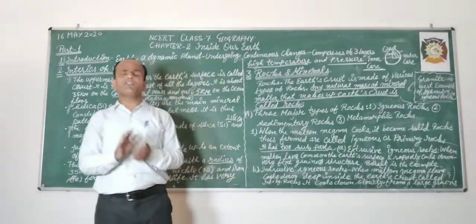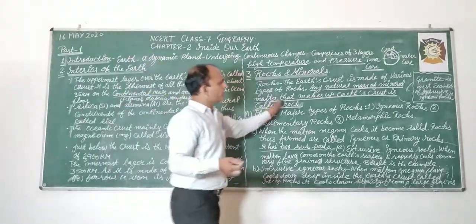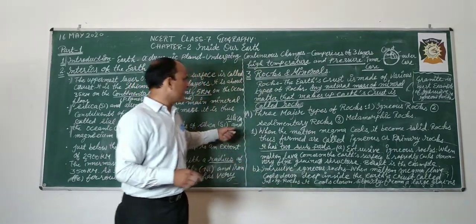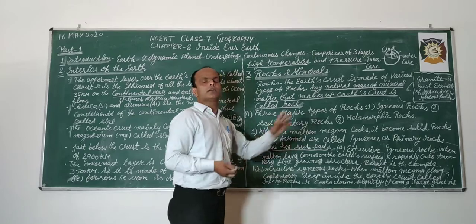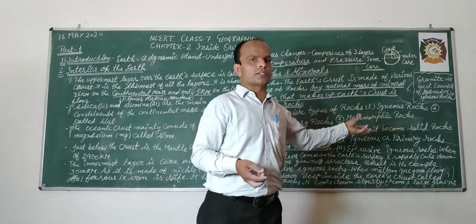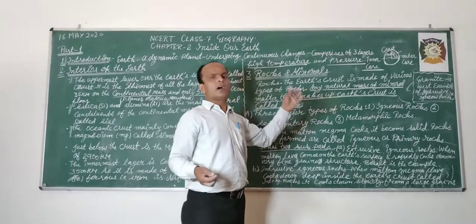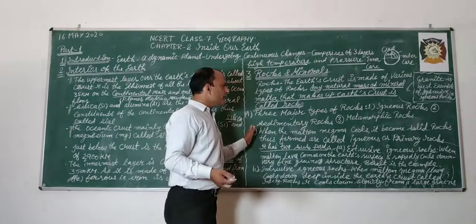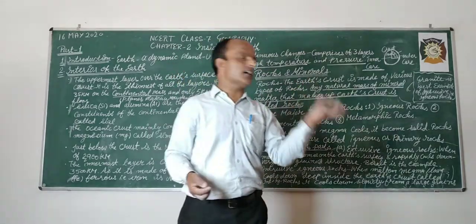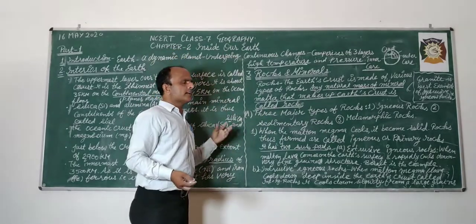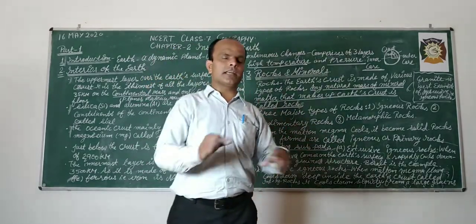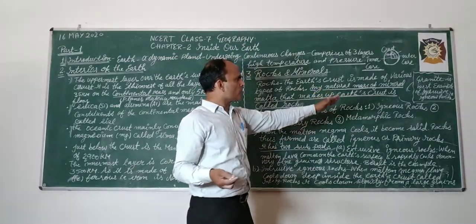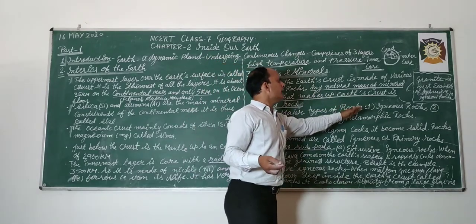So there are three major types of rocks. The three major types of rocks are: first is igneous rocks, second is sedimentary rocks, third is metamorphic rocks. जिनको हम हिंदी में कहते हैं igneous rocks, आग्नेय चट्टानें, आग्नेय शैल. सेडिमेंट्री रॉक जिनको हम कहते हैं अवसादी चट्टानें, और मेटामॉर्फिक रॉक, कायांतरिक, that are always changing. Okay, so these are igneous rocks, sedimentary rocks and metamorphic rocks.